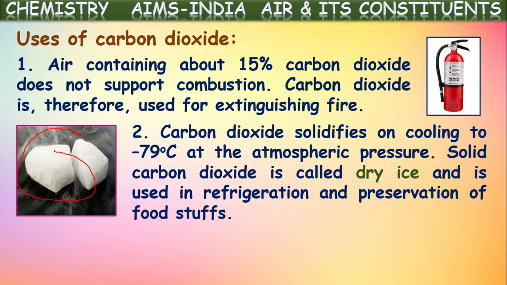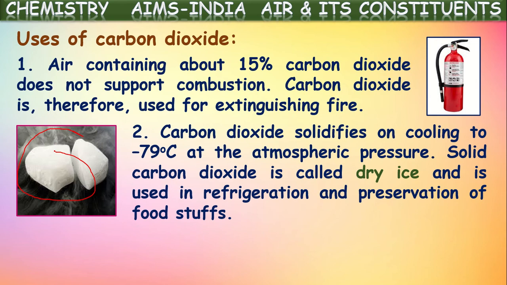And this dry ice is used in refrigeration and preservation of foodstuffs. As it produces a very cool temperature, it can be used for preservation of foodstuffs and in refrigeration. One more advantage is that it won't spoil the foodstuffs, because it is carbon dioxide.